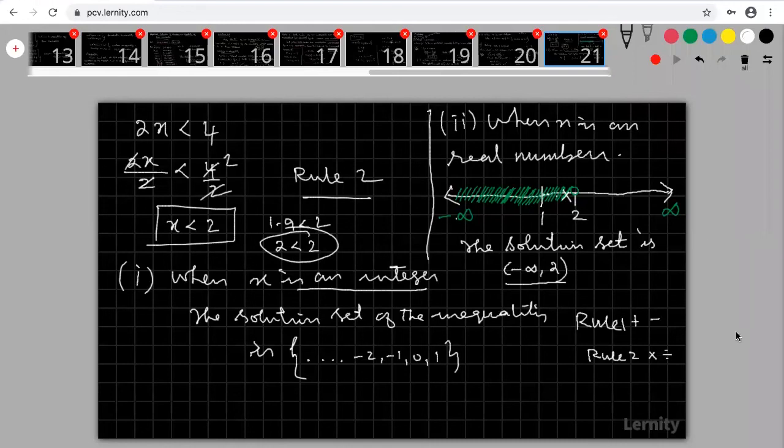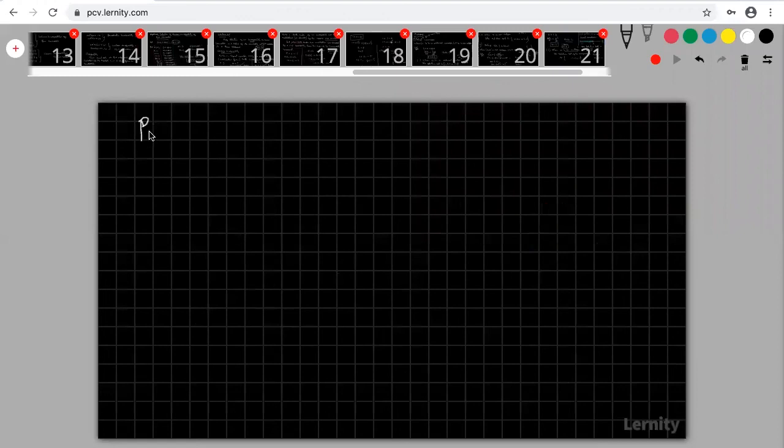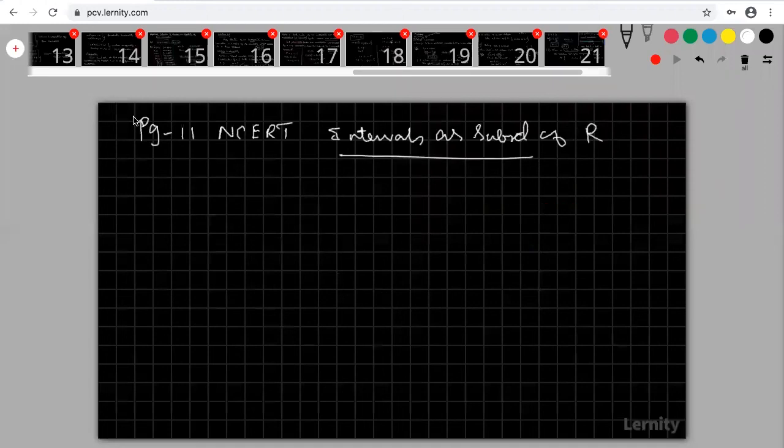Please go through page number 11 in our NCERT book, where intervals as subsets of R are given. For subsets of real numbers, we represent them only in intervals. Please go through that.